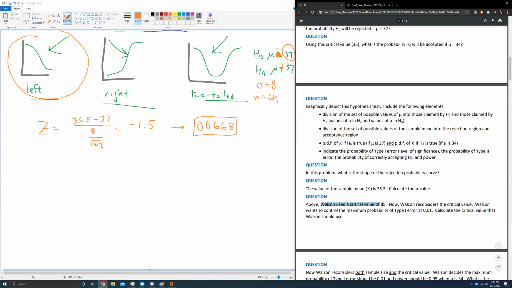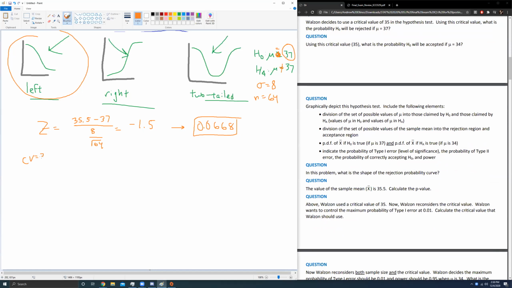Above, we used a critical value of 35, but now we need a new critical value. So the critical value of 35 that was given to us before is now gone. We don't want it anymore. We're instead going to use a specific value of alpha. We have alpha equals 0.01, and that is going to help dictate our critical value. So let's go ahead and do that. Finding the critical value that corresponds to a given value of alpha is the rejection region method.